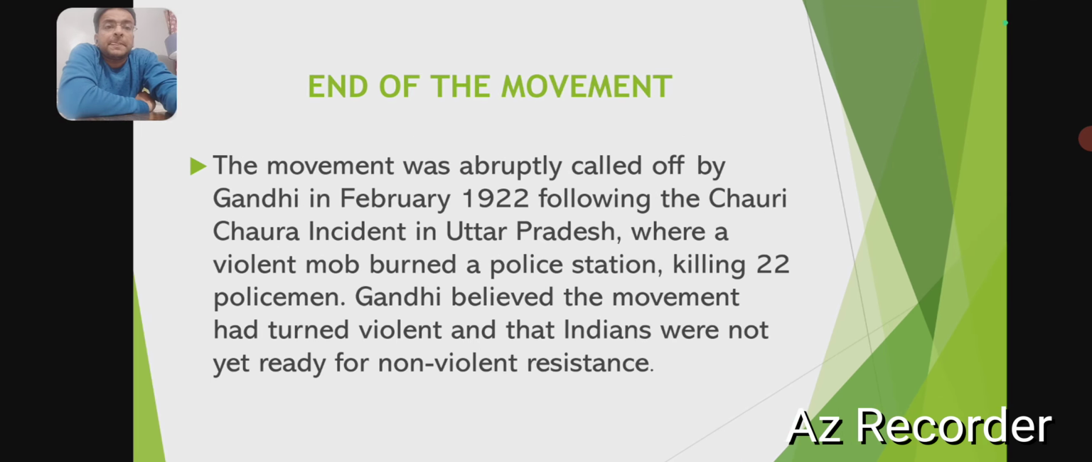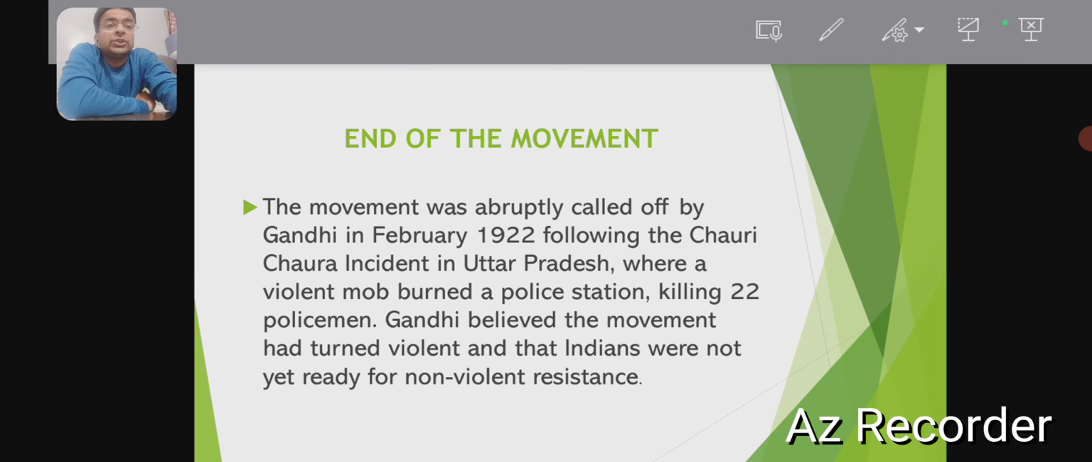But this movement was short-lived. It ended at Chauri Chaura near Gorakhpur in 1922 when a mob burned a police station. After this incident, Gandhiji realized that people were not ready for a non-violent movement.